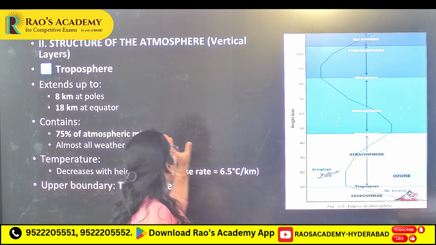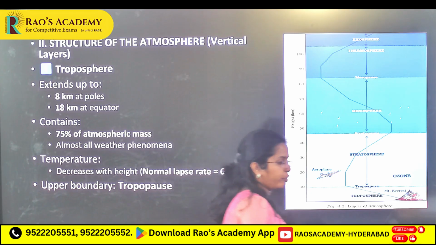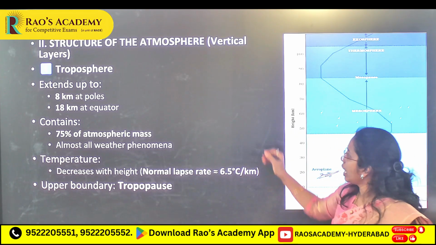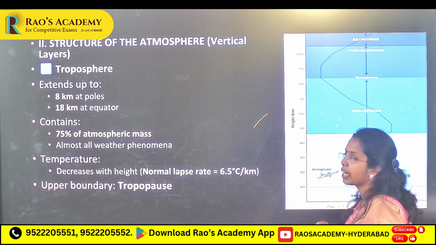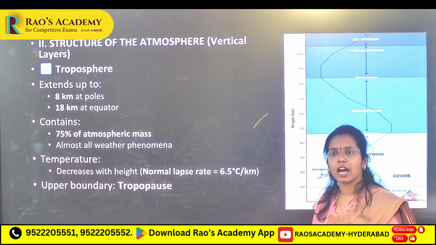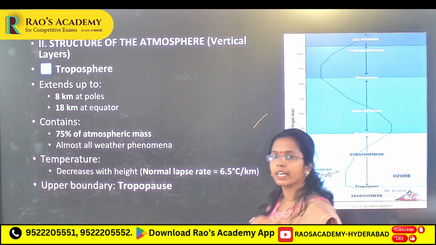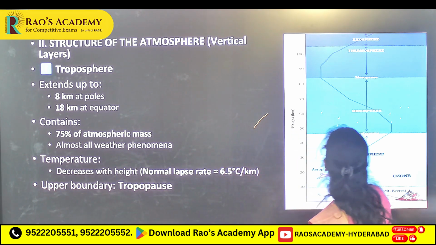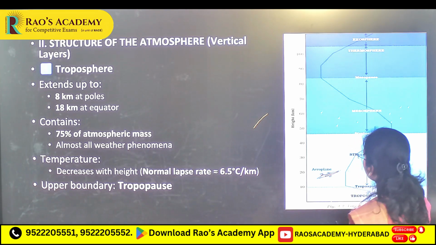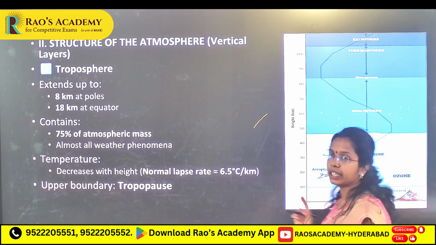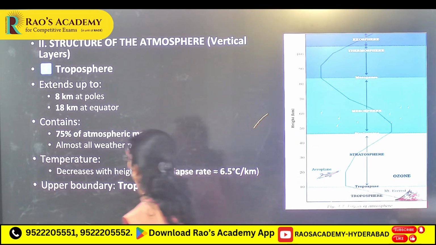Next, structure of atmosphere. First we are going to see the vertical layers from the bottom. The first layer is troposphere, next strato, next meso, next thermo, next exo. This you have to remember, and this line indicates the temperature change.